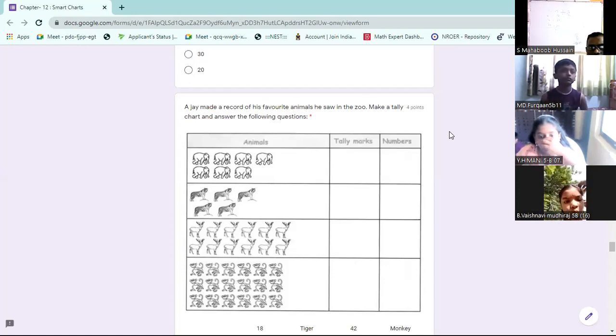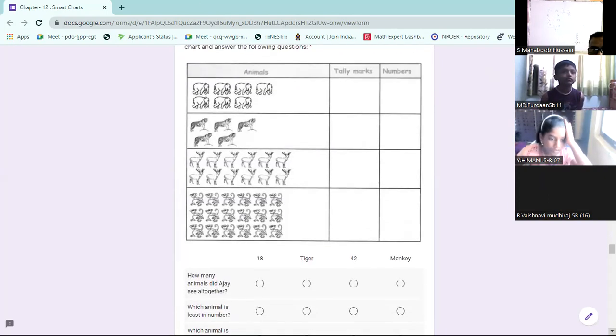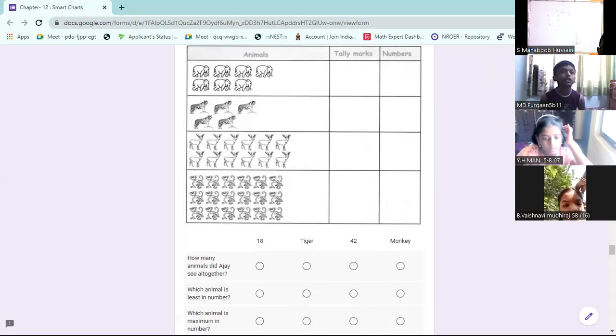Ajay made a record of his favorite animals he saw in the zoo. Make a tally chart and answer the following questions. So what animals are there here? Elephants are there. Tigers are there.